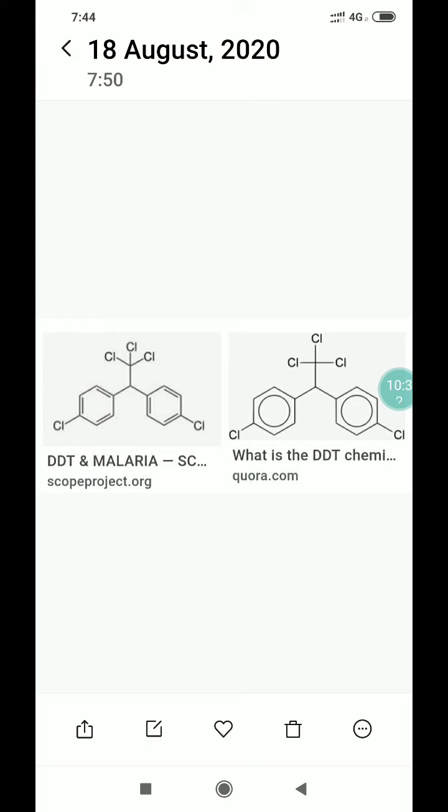It is resistant to metabolism. It accumulates in fatty tissues. There is a ban on the use of DDT due to all these adverse effects. So students, this is all about the uses and side effects of some polyhalogen compounds.